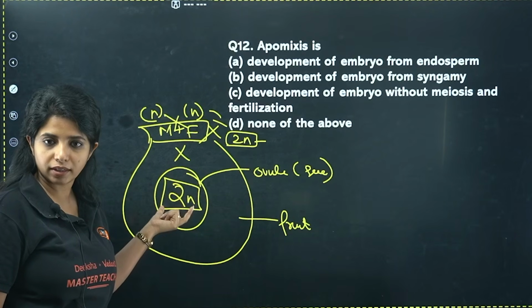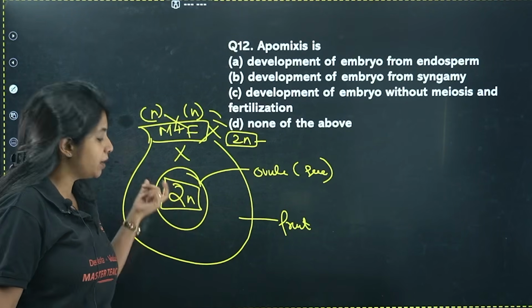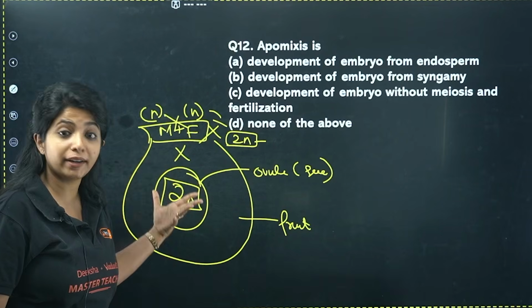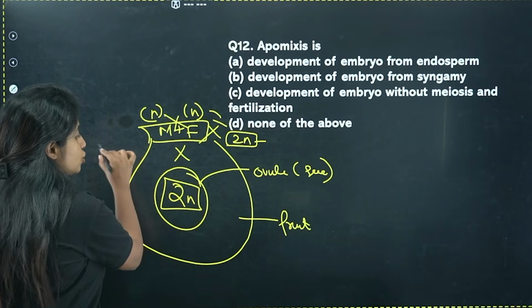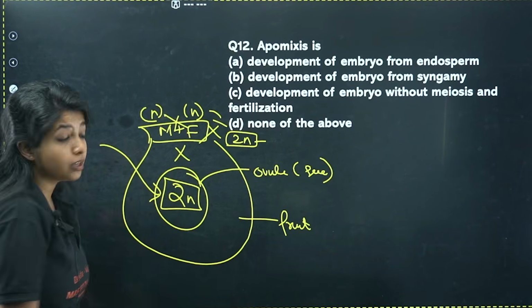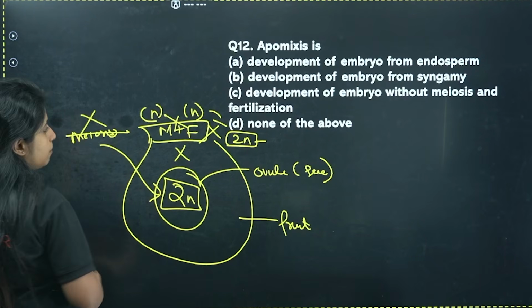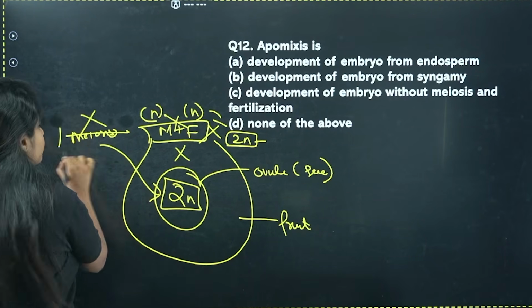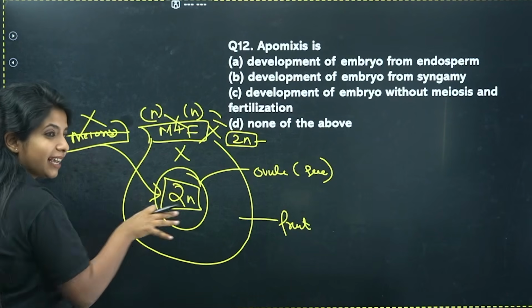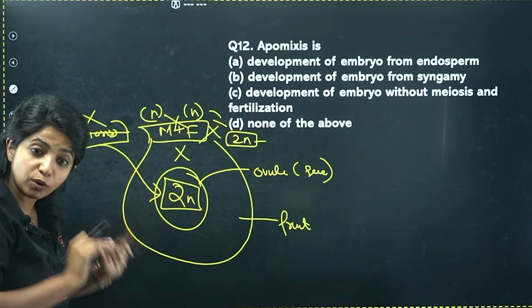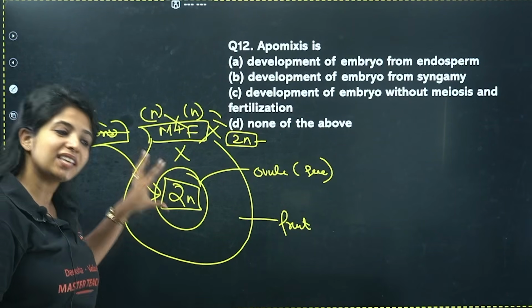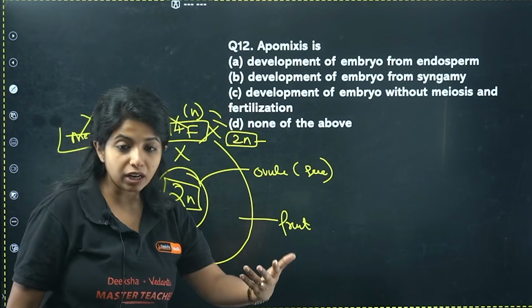How will you get a diploid thing? You need someone to make it diploid, right? But it might already be diploid in nature. If you have to make sure that this is already diploid in nature, you would also have to make sure that there is no meiosis taking place. No meiosis happens over here, which is why the egg cell is always going to be diploid. It is not going to be haploid, it is going to be diploid, and the egg cell is the only one which will be forming the embryo.